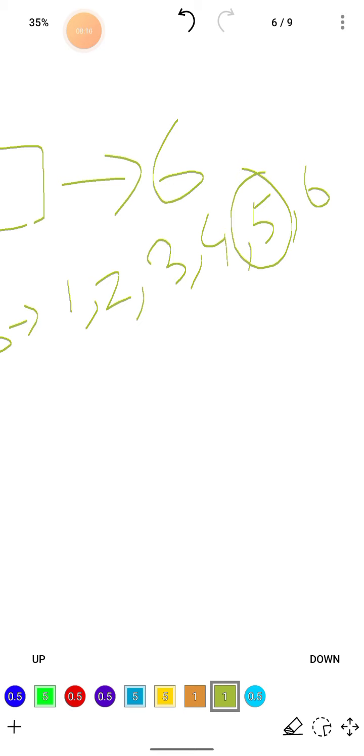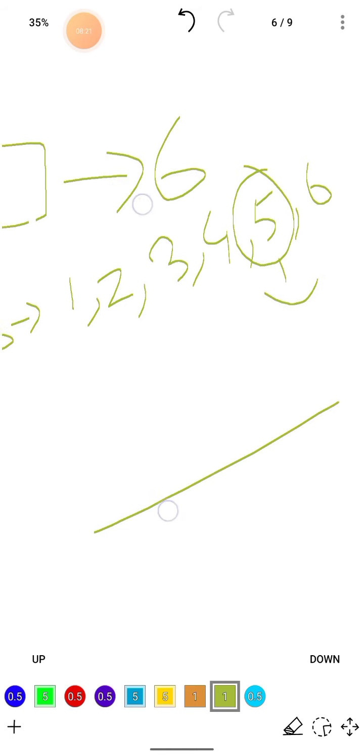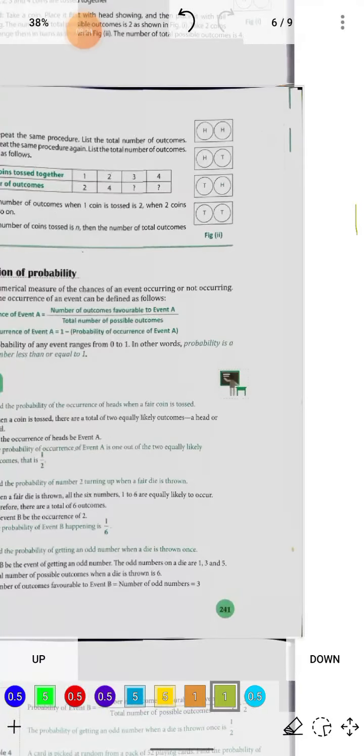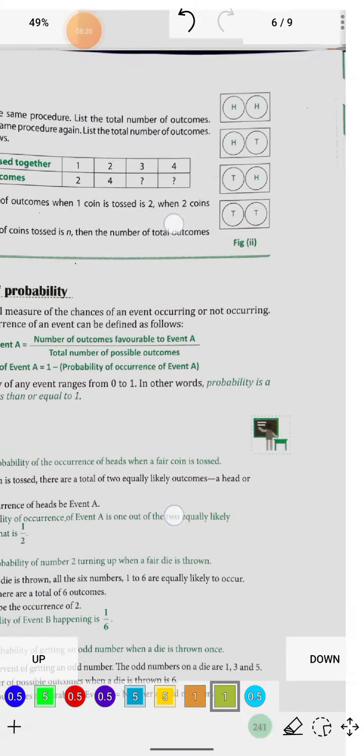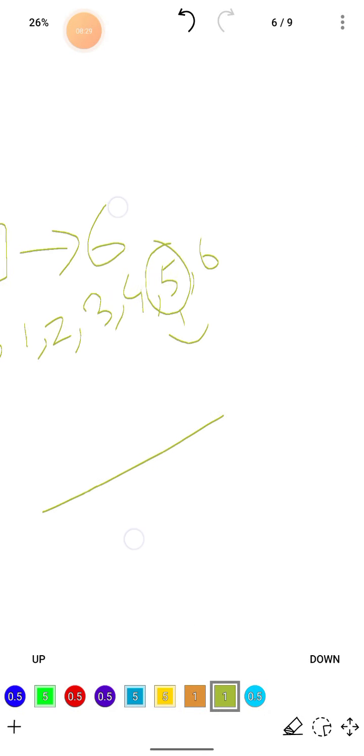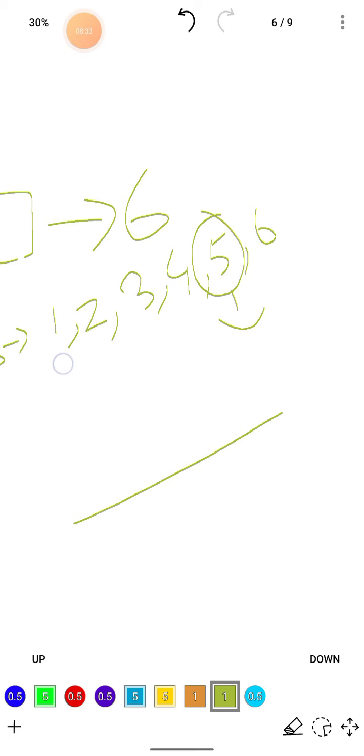So if I have to calculate the probability or likelihood of getting 5 after rolling the die, as per the formula, which one is going to form the denominator? Total number of possible outcomes. This means how many numbers are here? There are 6 numbers, and any of these 6 numbers can come up on the die. So the total number of possible results is going to be 6. I hope this is clear.